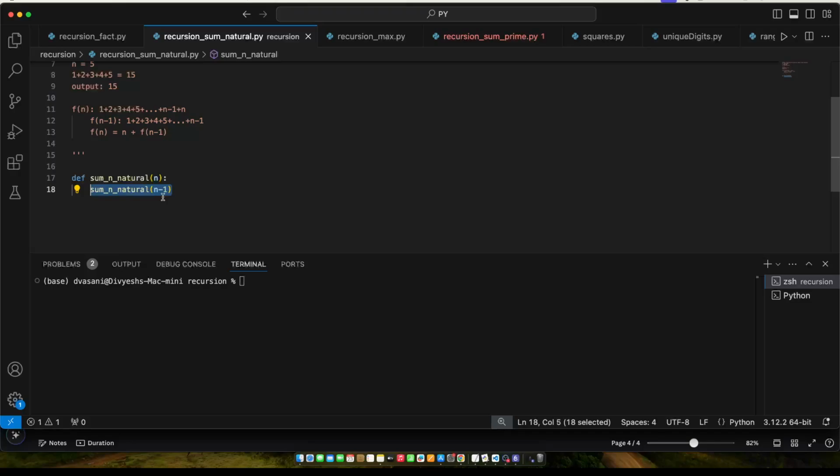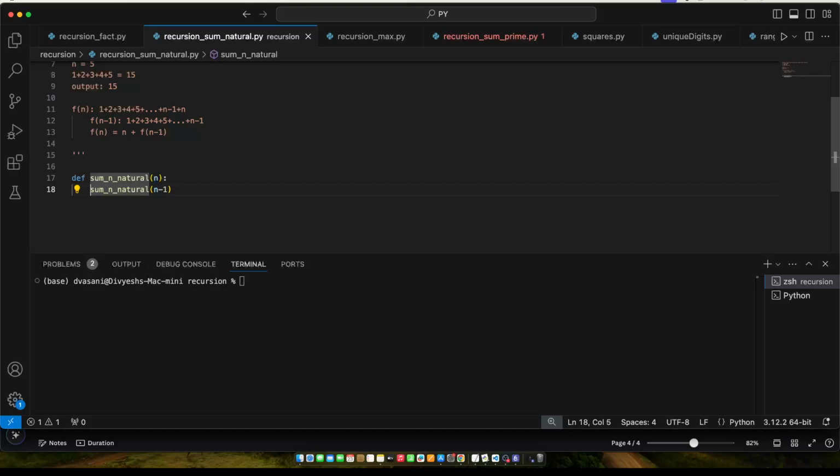You just don't think how. Imagine that this is already working. This is already taken care of. So this function is already doing sum of n minus 1 natural numbers. So this implementation is already there. You do not need to write a code, right?